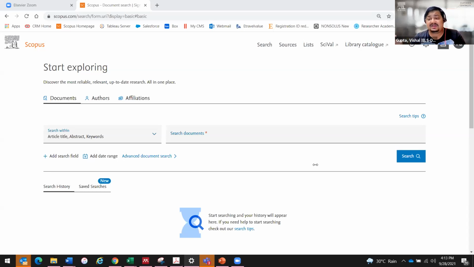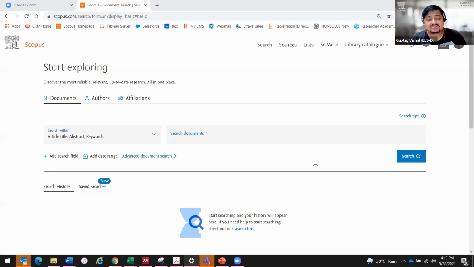Then SNIP is basically a comparative tool. It's a relative metric. You can't just look at the SNIP of a journal and say that this journal is better. You need to compare. Whenever you are comparing two journals, take them side by side and look at their SNIP scores. Then you can say, out of these two journals, this is better.